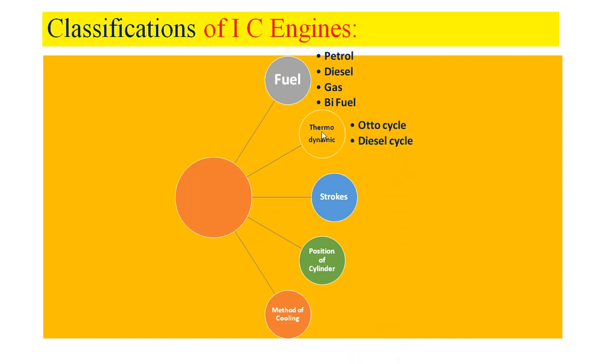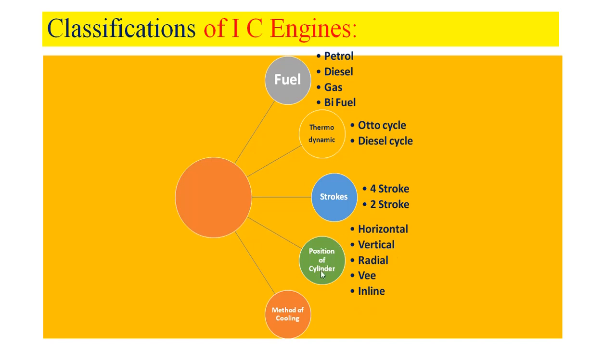Then, based on the thermodynamic principle, they may be classified as Otto cycle engines and diesel cycle engines. The Otto cycle engine is also known as constant volume heat addition cycle. The diesel cycle engine is also known as constant pressure heat addition cycle. Based on the number of strokes required to run the engine, they may be classified as 4-stroke engine and 2-stroke engine.